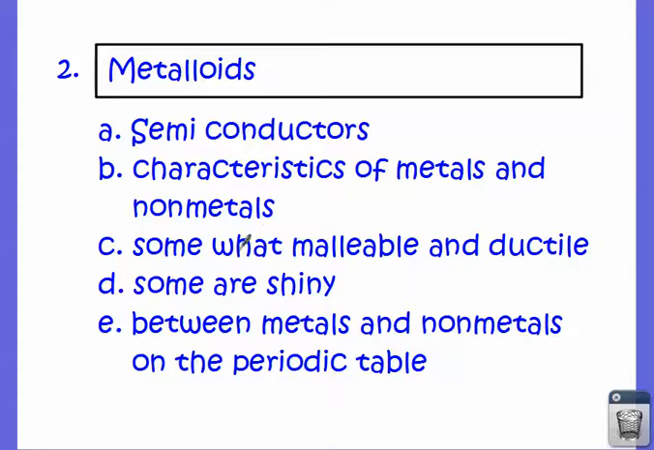consistent. We would say these are somewhat malleable. They're somewhat ductile. Some are very malleable. Some are very ductile. But that's just some of the properties. They're somewhat shiny to see. Most of these are kind of shiny to see, but not always. And then these are located between metals and nonmetals on the periodic table. So metalloids are kind of our toughest group to situate here.